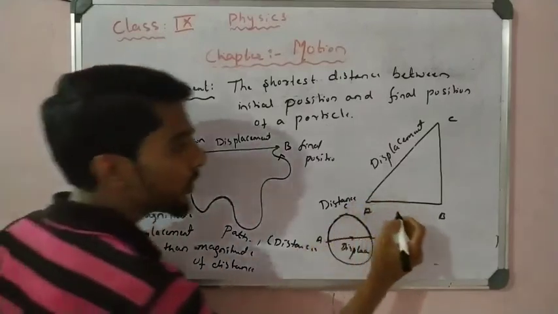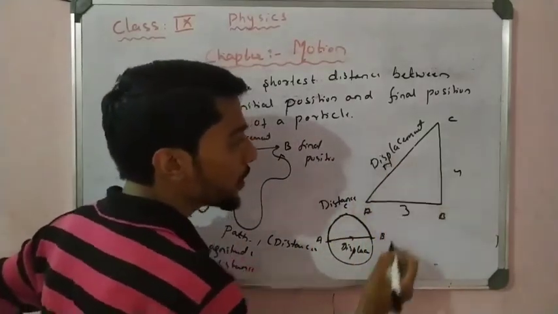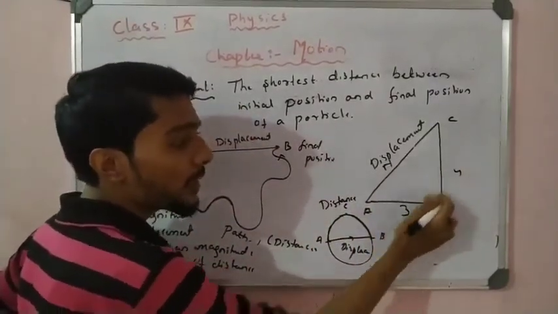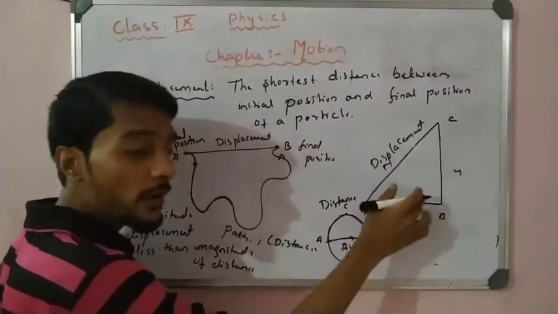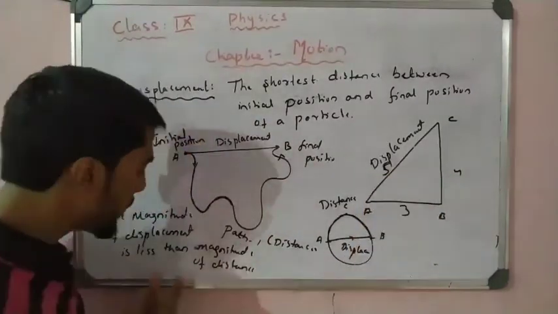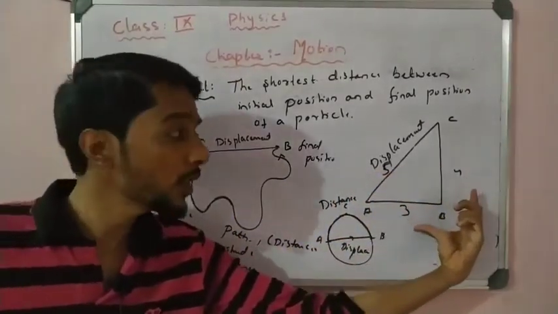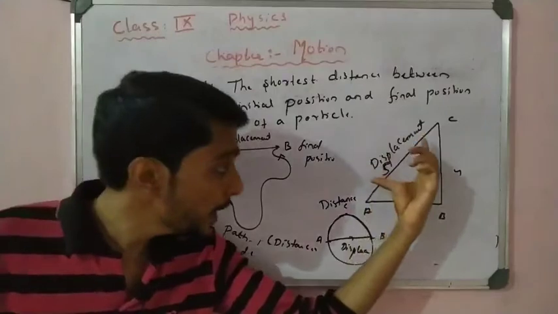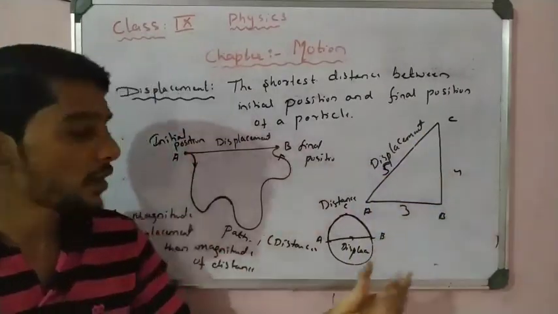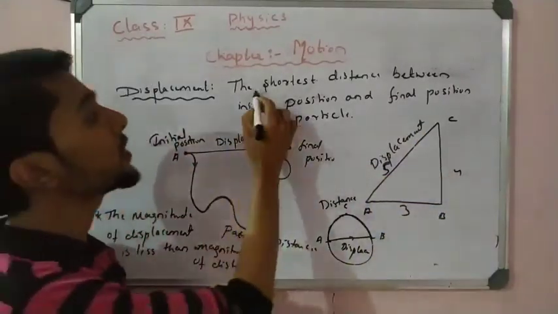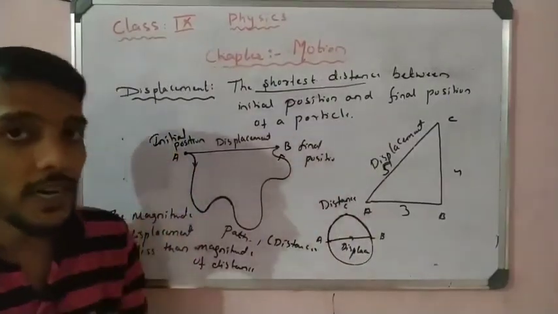For example, in this case we can observe that it is 3, it is 4, it is 5. The distance is 3 plus 4, it is 7, but the displacement is 5. So the displacement magnitude is lesser. It is total 7, it is only 5. So displacement is lesser than the distance, that is why we call it the shortest distance.